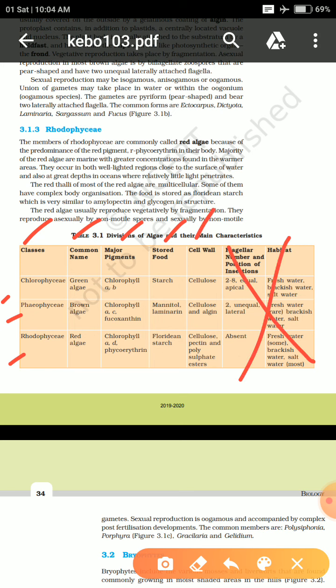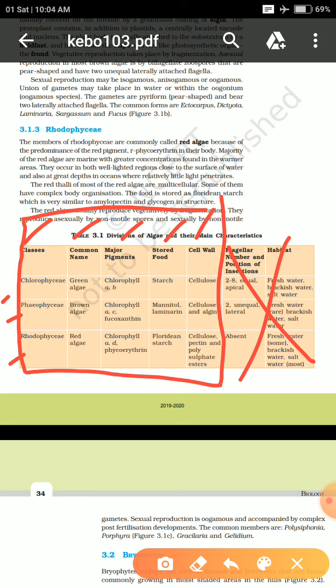No need to write these other things. So you have to make this table in your notebook. Only this much content is enough for you, because by reading this table itself it will be very clear what the important things are that you have to write under Chlorophyceae, Phaeophyceae, or Rhodophyceae, whichever topic is asked.